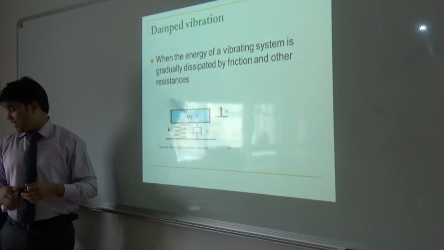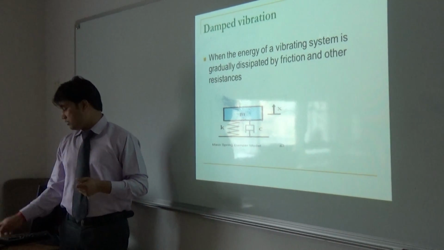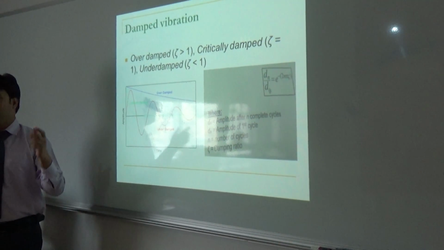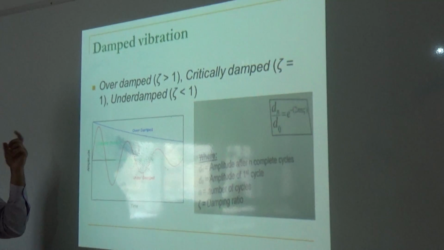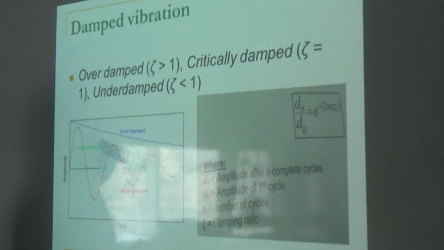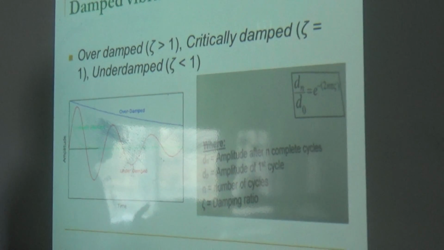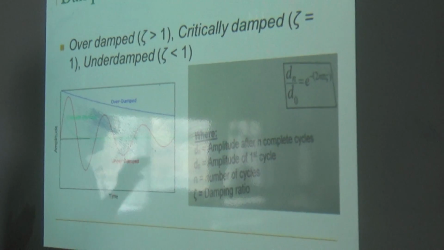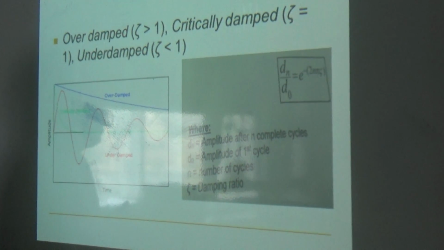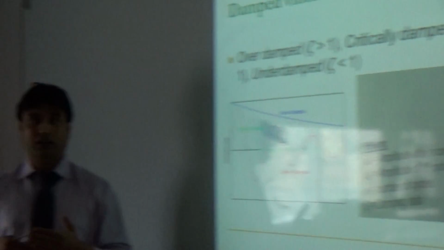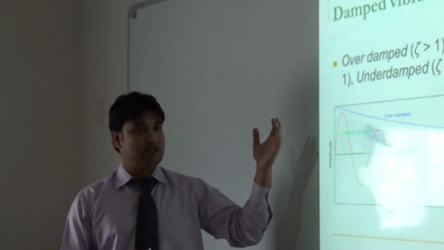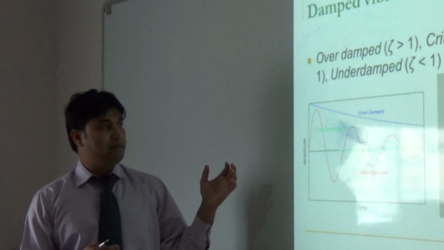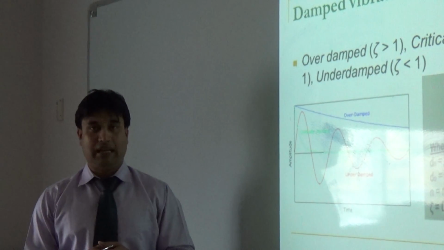Damped vibration is characterized in three parts. Maybe we will discuss it in the next slide. Okay. Generally, damped vibration is characterized in the form of three parts: over damping, critical damping, and under damping. It is very important to understand the meaning of these three, and always important in real life to calculate the three damping conditions. If you do not focus on this part during the designing and making process, then it will be very dangerous in real life. So it is important to understand the meaning of the damping conditions.